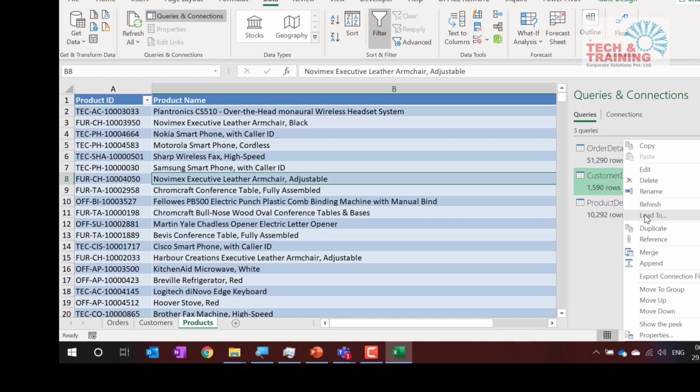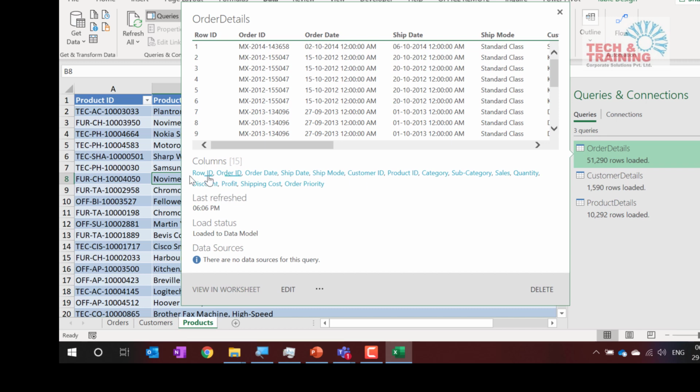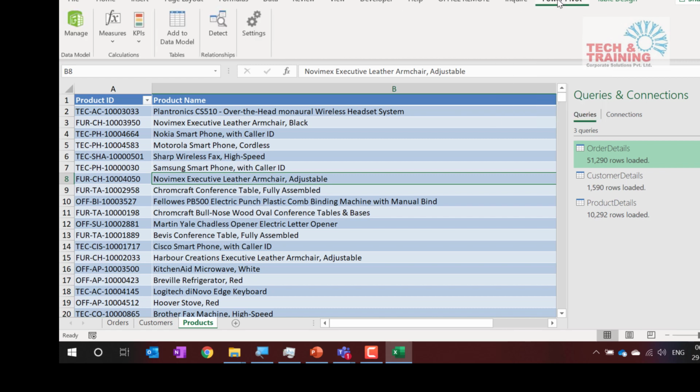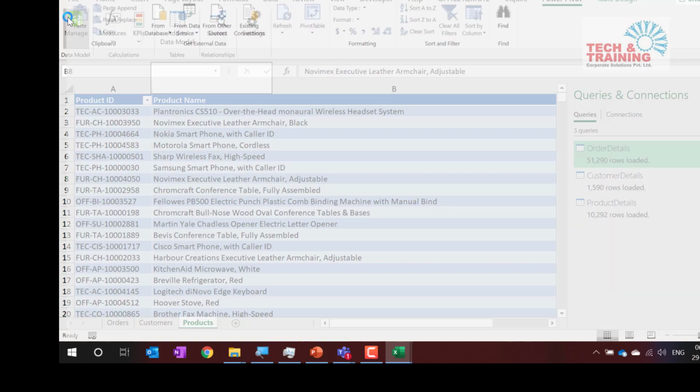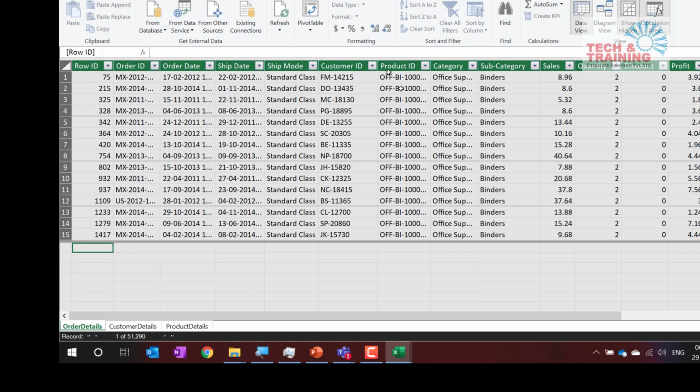What next? Now we have created everything in Power Pivot. What we are going to do is go to the Power Pivot tab, which is activated, and click on Manage. When we click on Manage, we have these tables, everything is there in Power Pivot.